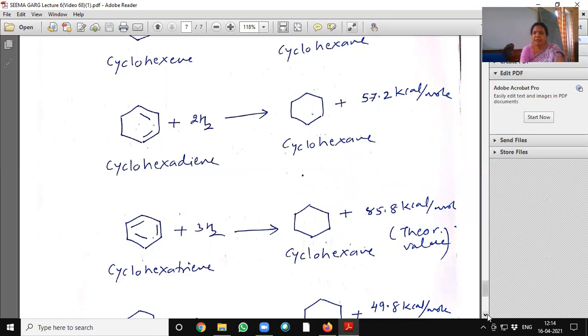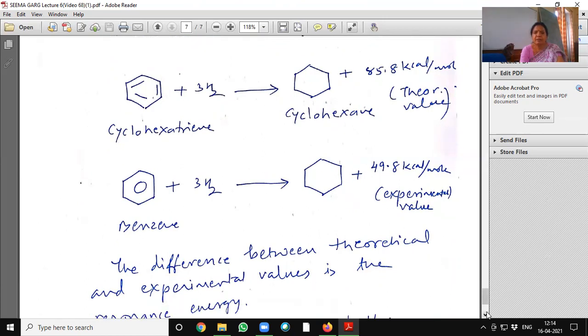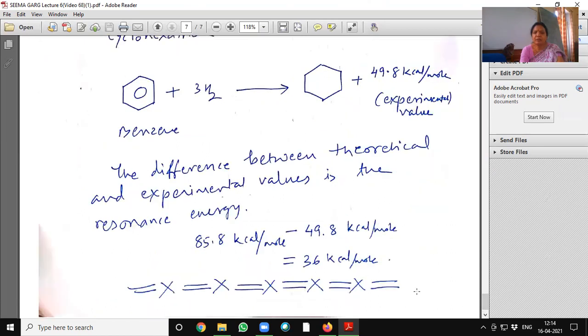But when we take benzene, it also contains 3 double bonds. When we do hydrogenation with 3 moles of hydrogen, it will also give cyclohexane, and it will release only 49.8 kilocalorie per mole energy. The difference between theoretical and experimental values is the resonance energy. 85.8 kilocalorie minus 49.8 kilocalorie is 36 kilocalorie. So this is the resonance energy of benzene. So thank you very much for today's lecture.